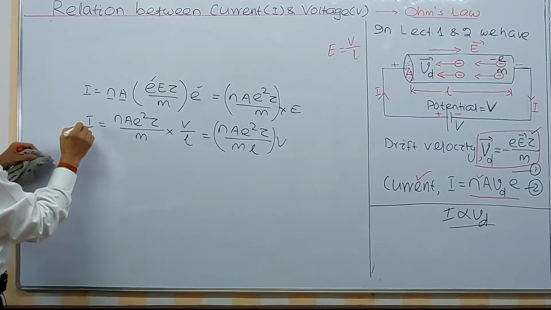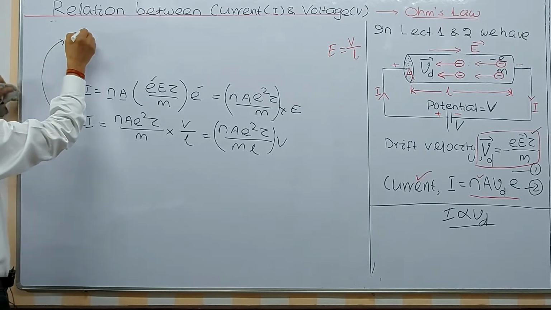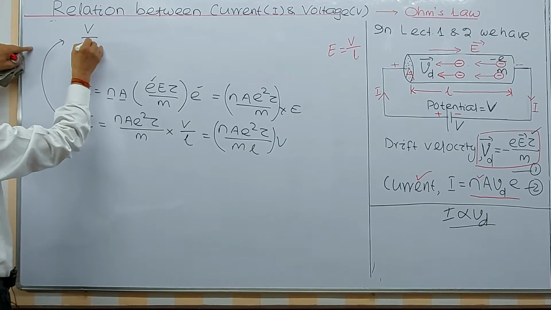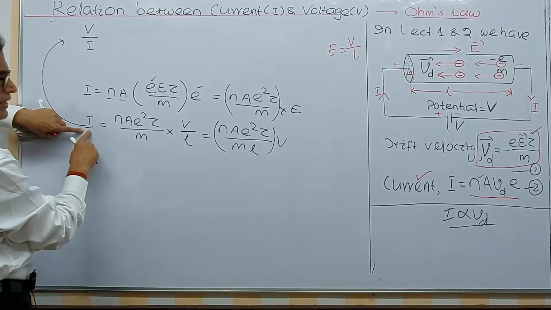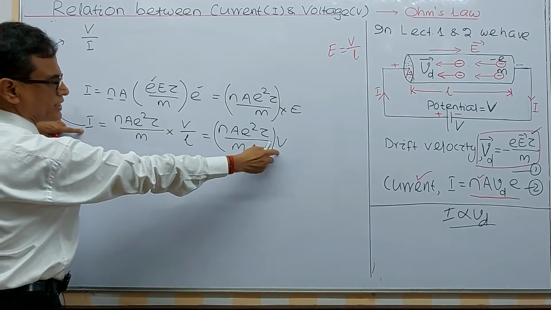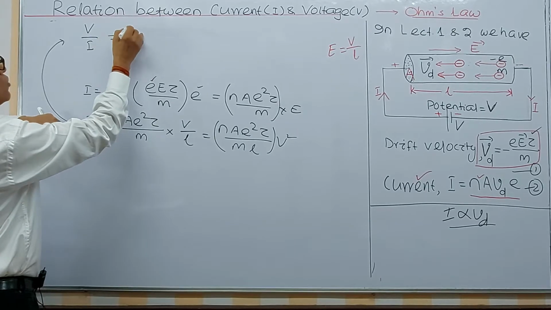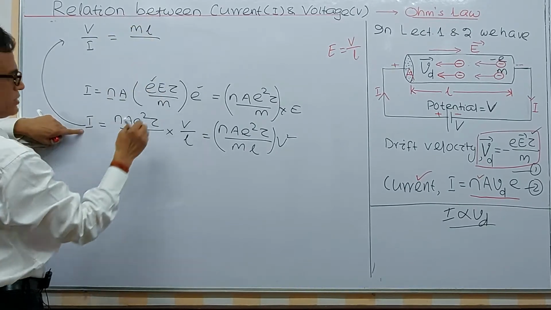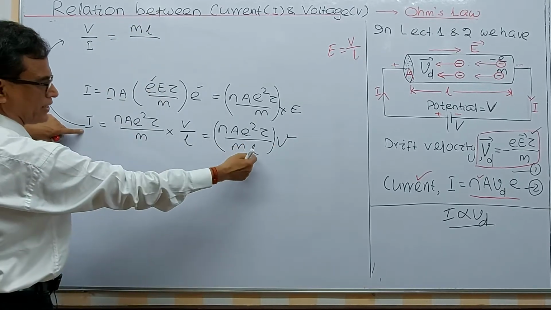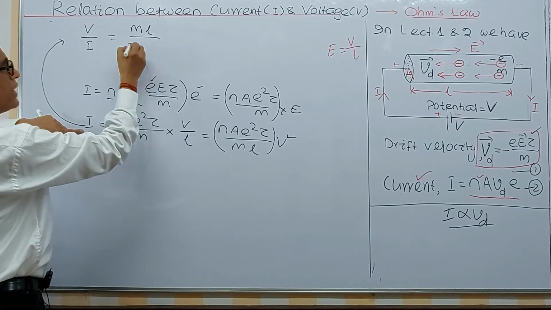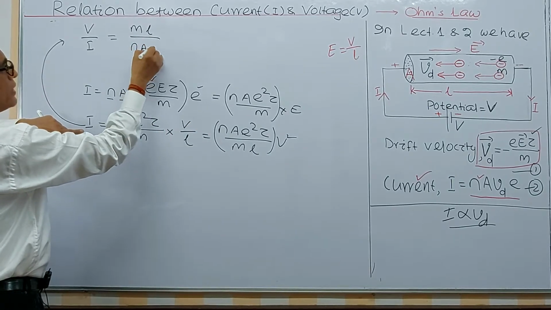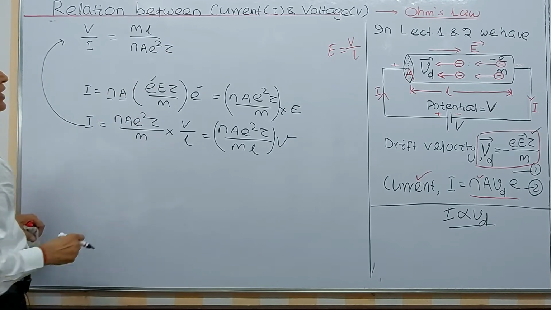Now from this, you can write V upon I. I am taking this I to the right hand side. V upon I equals, you can see it is cross multiplied, ML divided by N A e square tau.